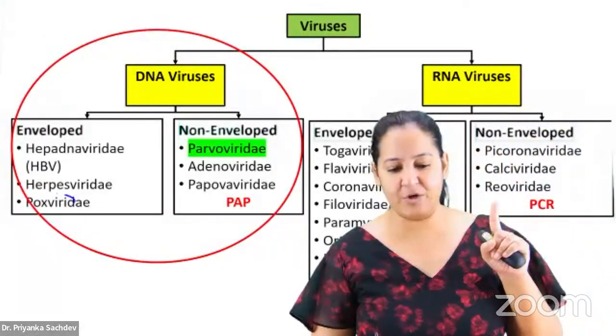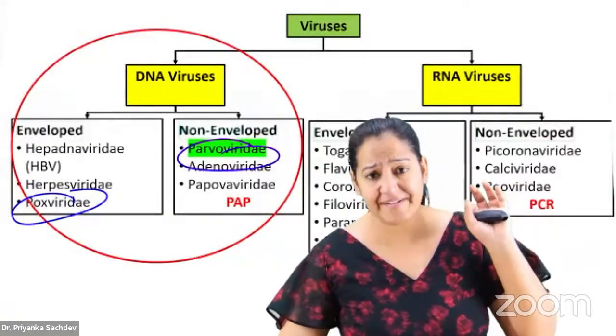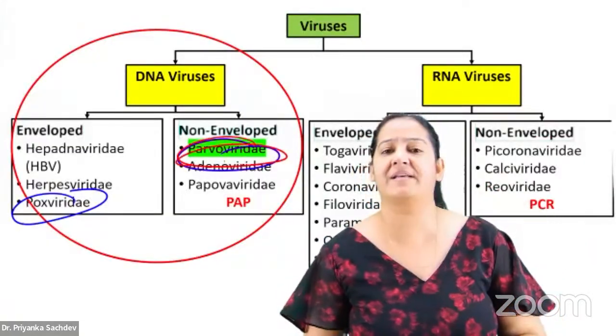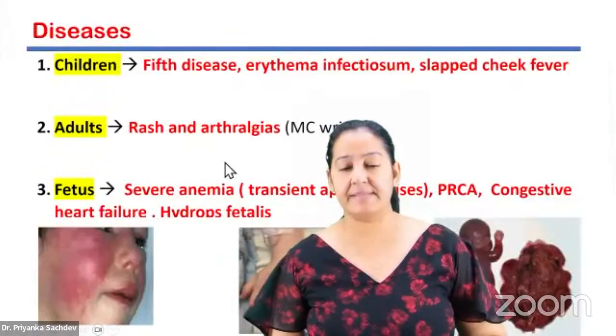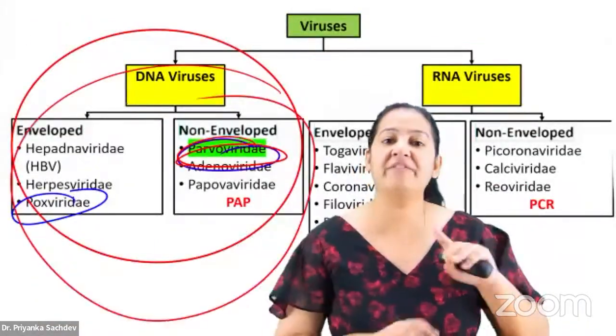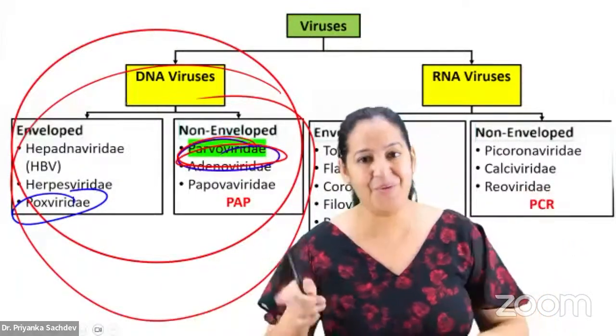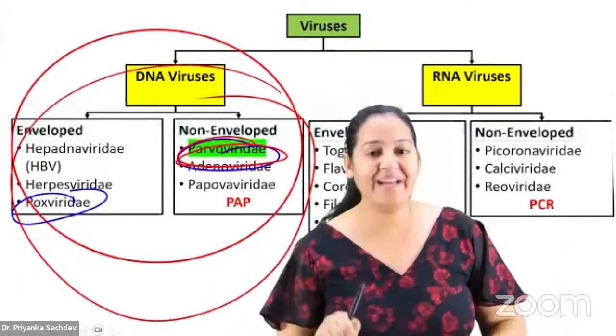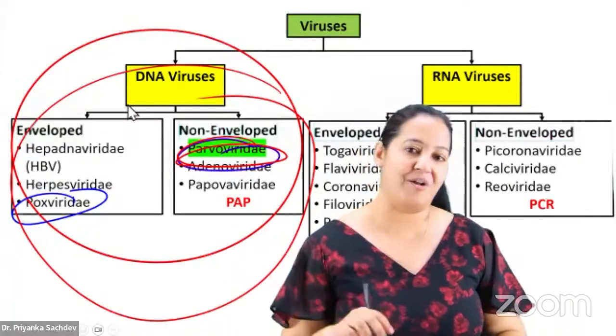One more virus I will tell you after poxvirus here: parvovirus. Almost every year you get a question on parvovirus. Very important virus. You have to learn the smallest one, the newborn in this family, which is naked. It is the only DNA virus which is single-stranded, the rest are all double-stranded.